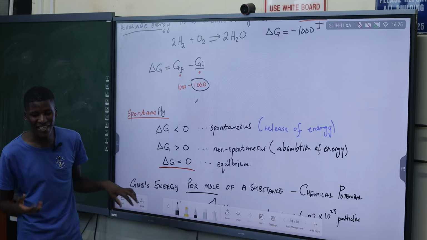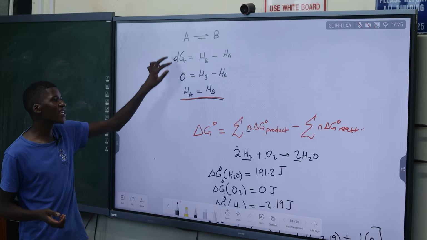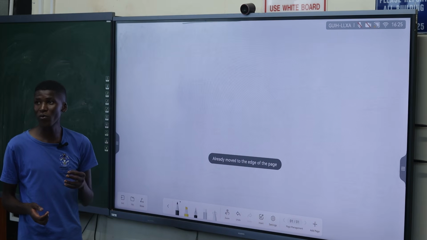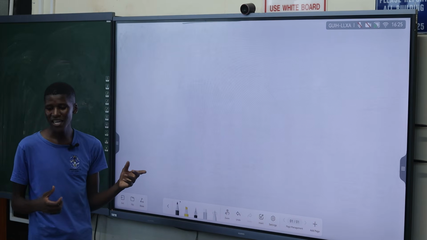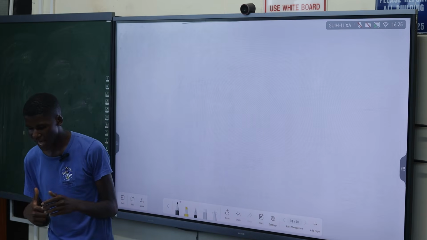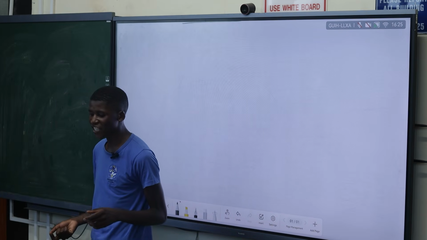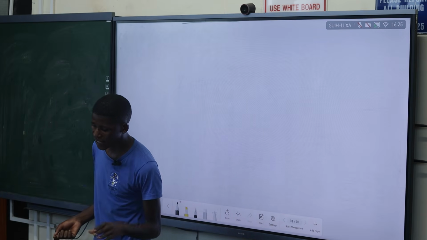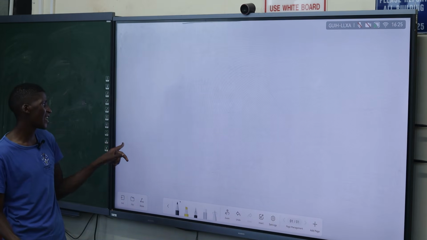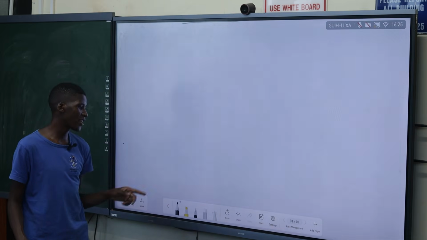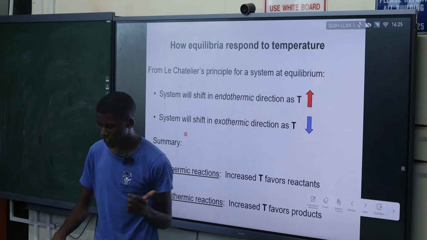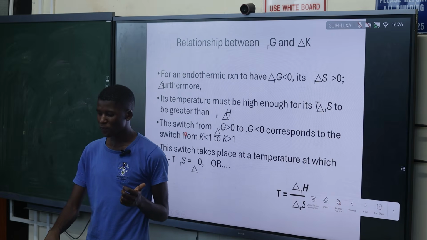So for an exothermic reaction, if you increase its temperature, you are causing the reaction to release energy. So we say with exothermic reactions, if you increase the temperature, it will definitely favor the formation of reactants. Whereas if you increase temperature in an endothermic reaction, you will favor the formation of products. That is just a revision of what we know.